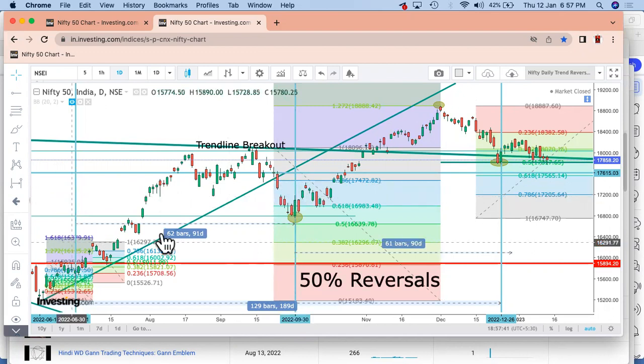Yes, we had a 90-day cycle which was running. The 90-day cycle has been marked from this date to this date. Yes, so this is a 90-day cycle which has already happened, right? This is especially in Nifty.